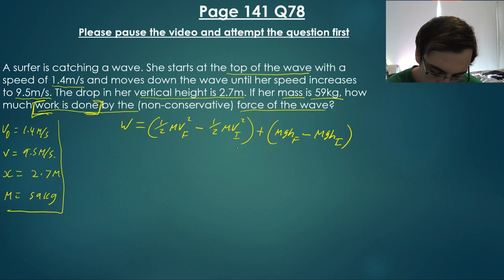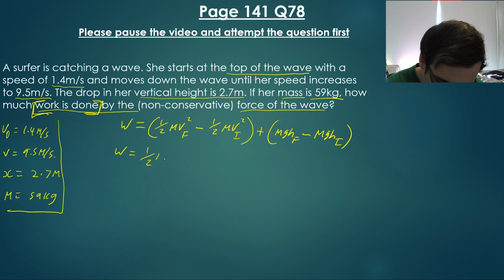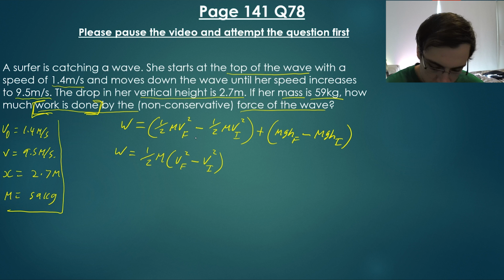So the big thing here again is we've got 1/2 of the mass times velocity and 1/2 of the mass times velocity. So we can simplify this to be 1/2 of the mass times v squared final minus v squared initial, because her mass is not changing.